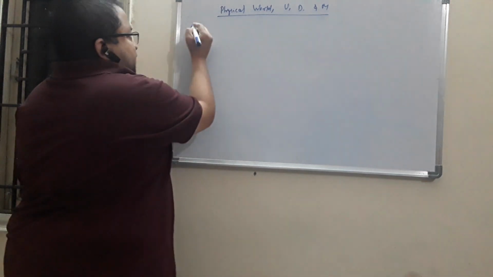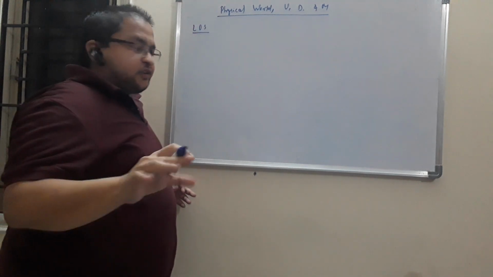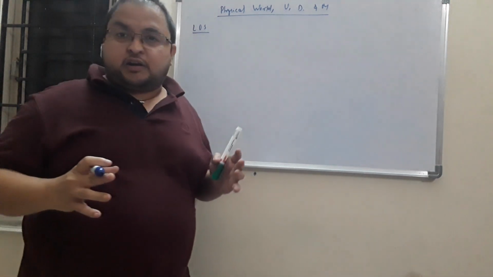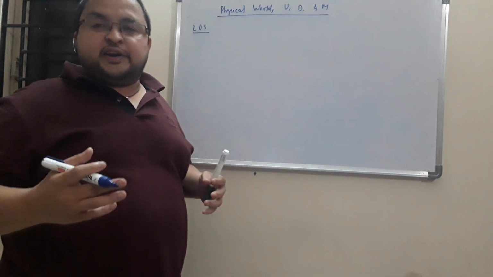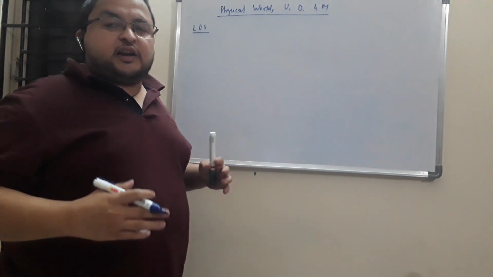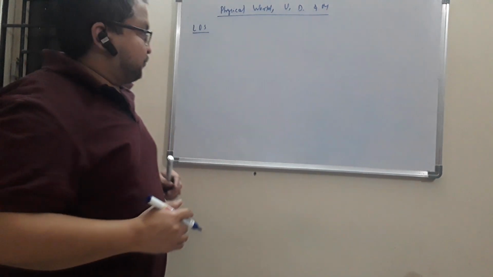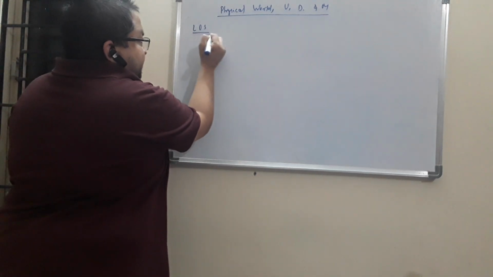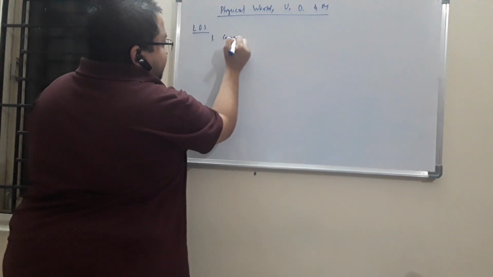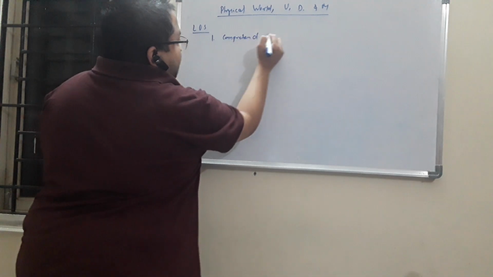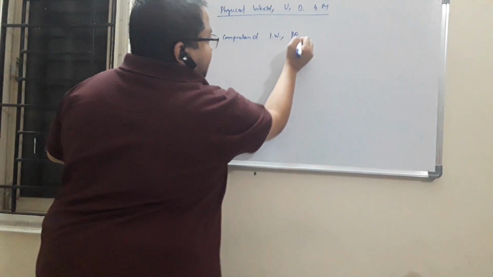Okay, so the learning outcome statement of this video: the intended students are predominantly class 11 students. Anyone else who wants to go through it is fine, but my intended audience is class 11 students who have just come out of class 10th and are starting into physics, right? So the learning outcome statement is: A, the students should be able to comprehend what the physical world is, various physical quantities.